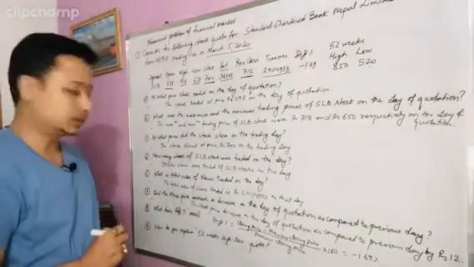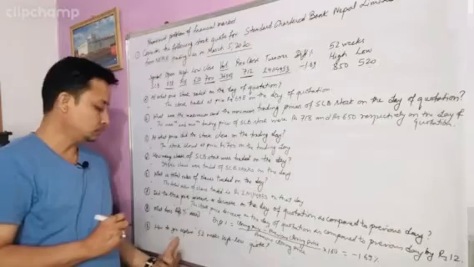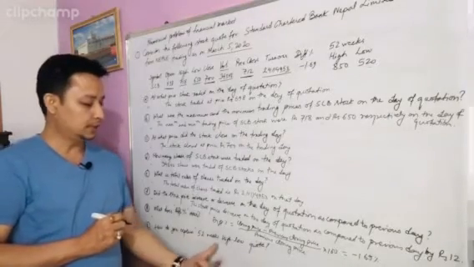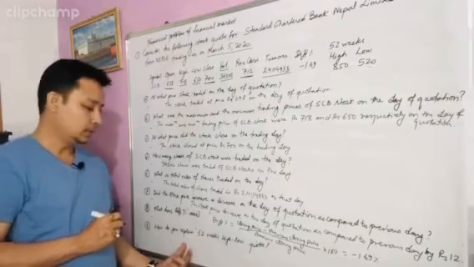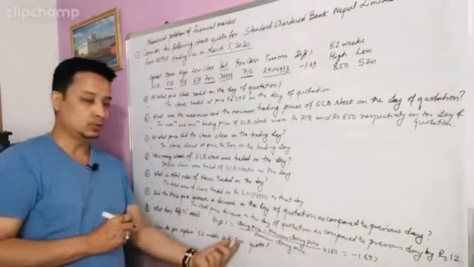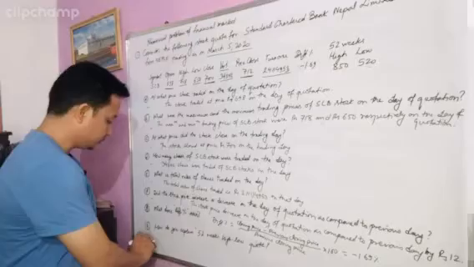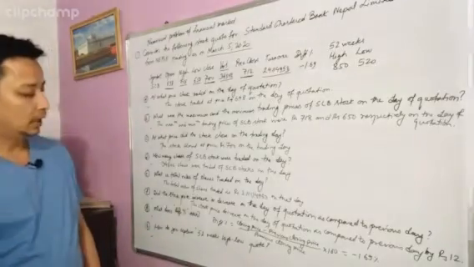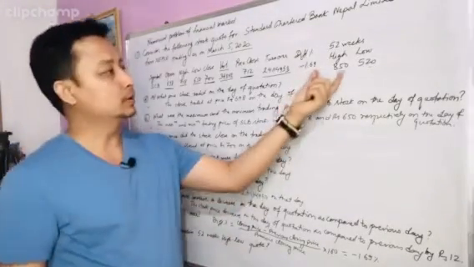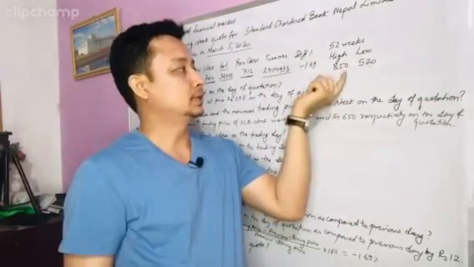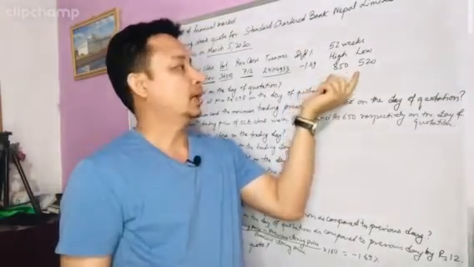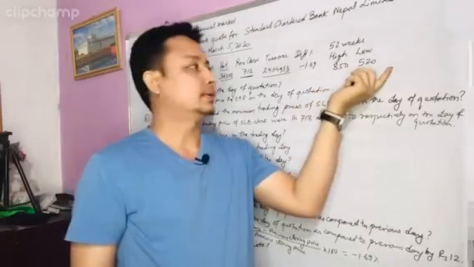Now next question is how do you explain 52 weeks high-low quote? So here you can see informations are given in your question. 52 weeks high-low, highest price is 850 and the lowest price is 520.